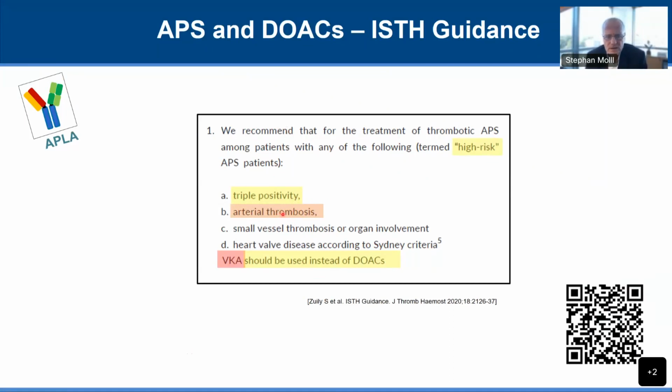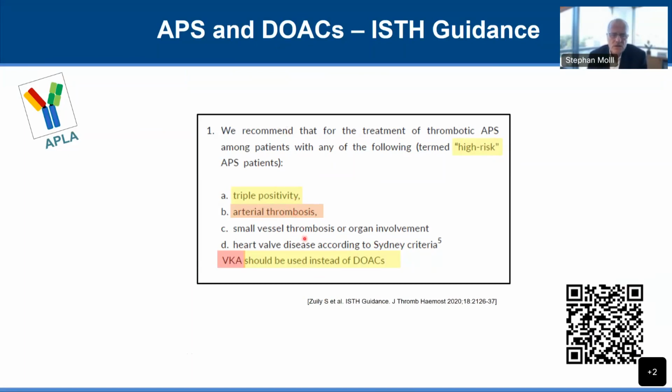And I agree with that, even though we don't have the data for that. But since there is a DOAC failure rate with arterial events, it makes some intuitive sense to not use the DOACs if a patient had an arterial event and has antiphospholipid syndrome and needs long-term anticoagulation. However, the question really comes up, should those patients only be on anticoagulation or anticoagulation plus aspirin, or maybe they should only be on aspirin? That question is not settled.